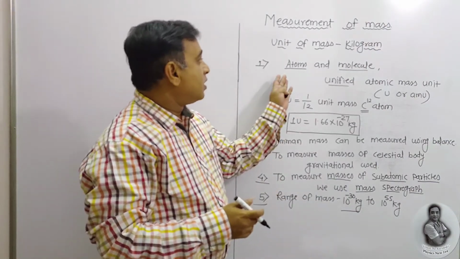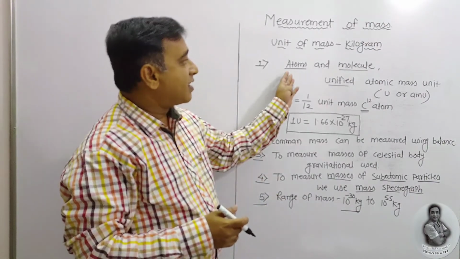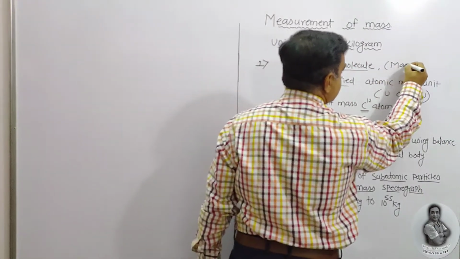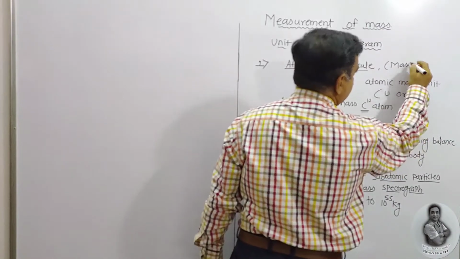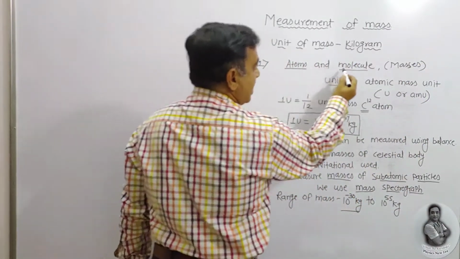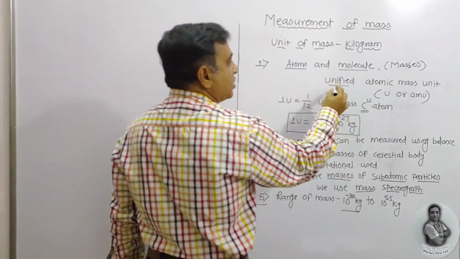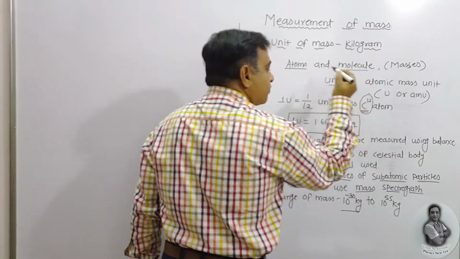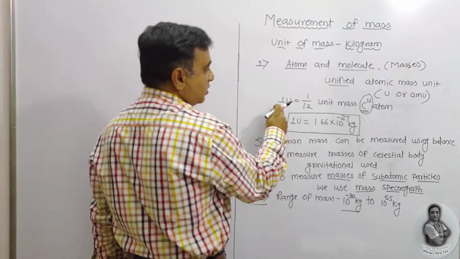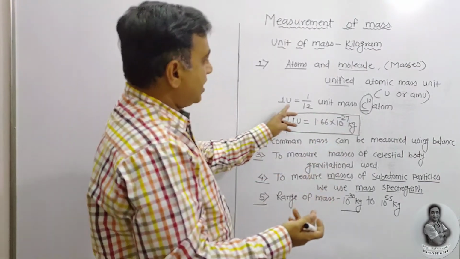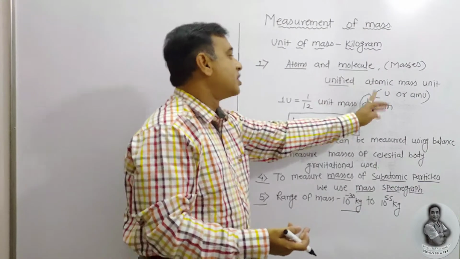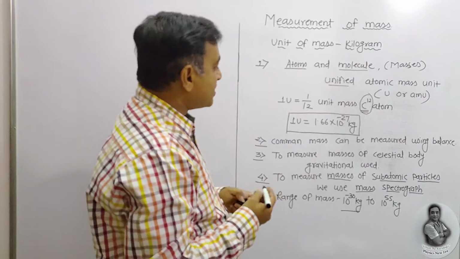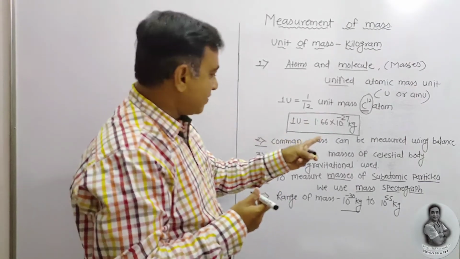See one by one. The masses of atoms and molecules are measured with a unified atomic mass unit, which is compared with the carbon 12 atom. Here, how are we going to measure? One atomic mass unit is equal to 1/12 of the unit mass of the carbon 12 atom, which has the value, the conversion factor, 1.66 into 10 raised to power minus 27 kilogram.